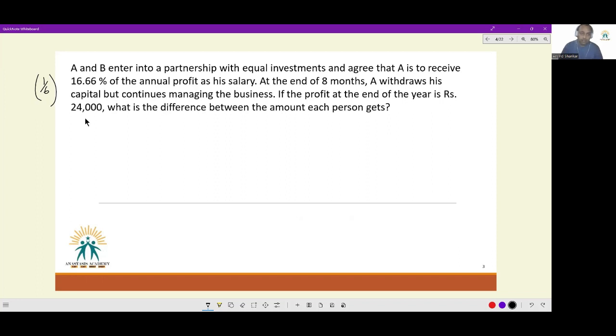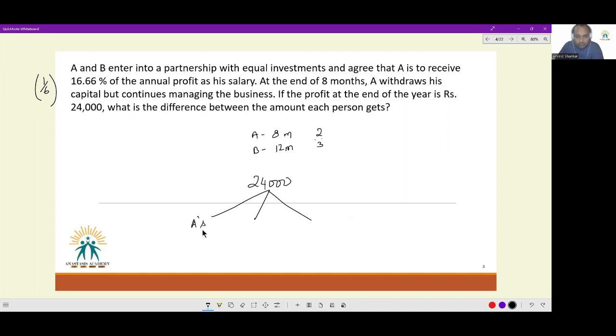At the end of 8 months, A withdraws his capital but continues managing the business. If the profit at the end of the year is 24,000, what is the difference between the amount each person gets? Now, apart from salary, no investment information has been given, so we have to take them as identical. A has invested his capital for 8 months and B for 12 months. So the ratio of their profit sharing will be 2:3. The ratio of period for which they have invested is the same as the ratio of their profit sharing. So out of 24,000, see how the split would take place.